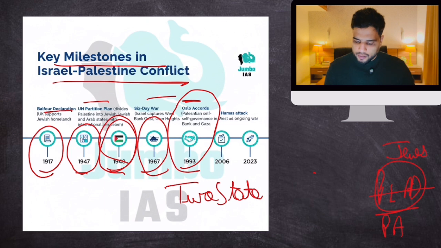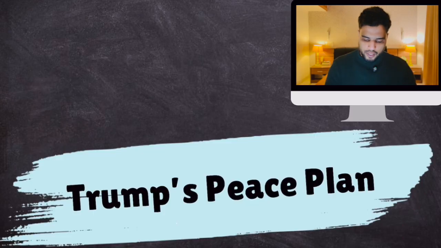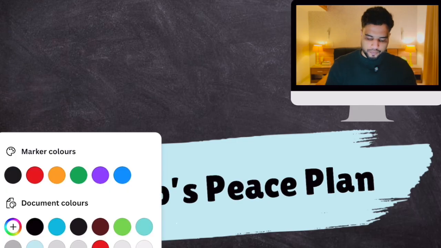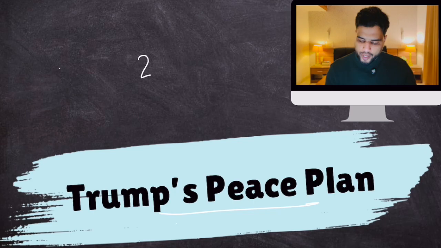Then there was a Hamas attack. In 2023, finally there was the Hamas attack, and you all know, Hamas attacked Israel, then Israel attacked Hamas, and the war went on since 2023, and now it has ended with a peace plan that is known as Trump's peace plan. This is also known as the 20-point peace plan.